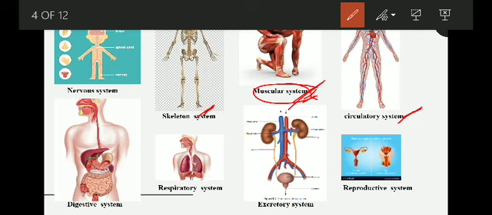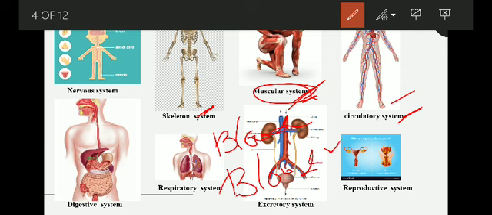What is the function of the circulatory system? Before that, what are the main components which are involved in the circulatory system? Guess. Exactly, that is the blood, blood vessels, and then the heart.